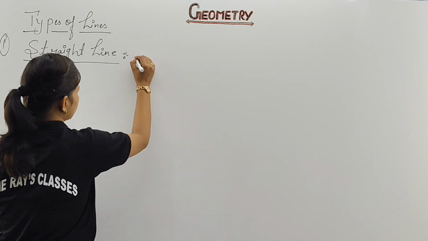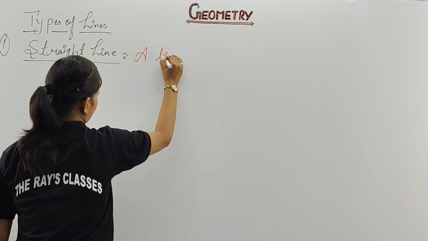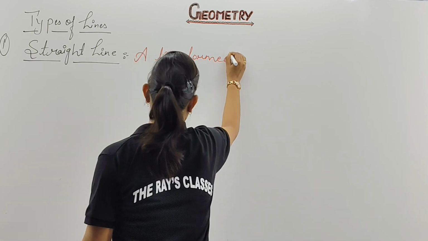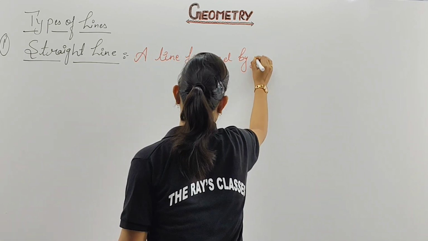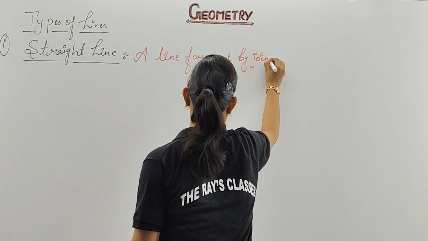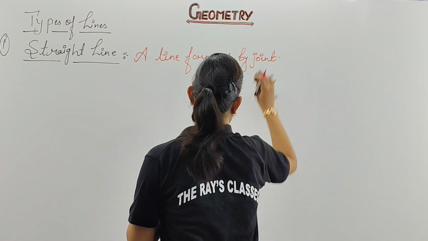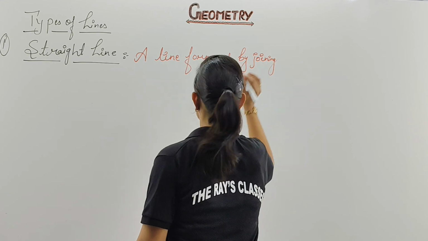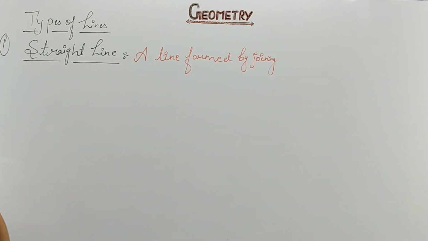Okay. So the definition is what? A line formed by joining points.